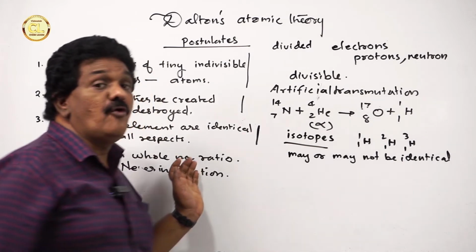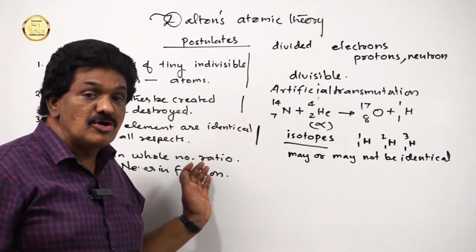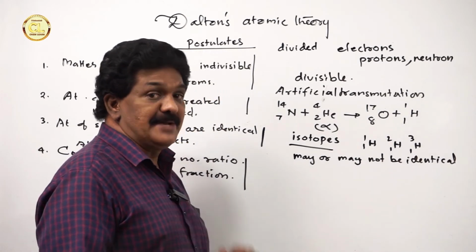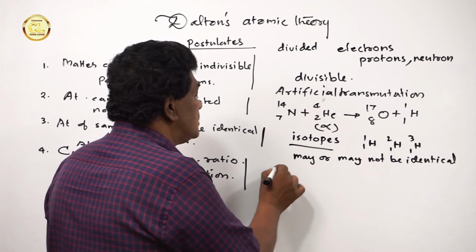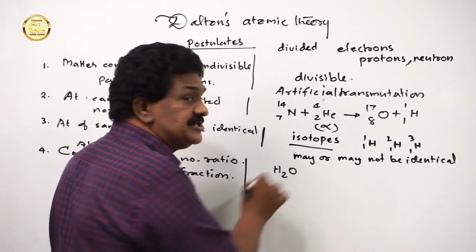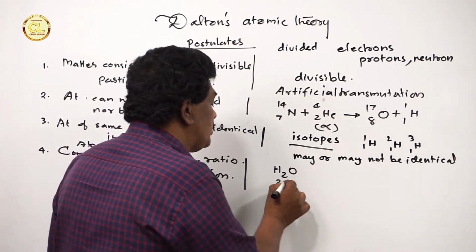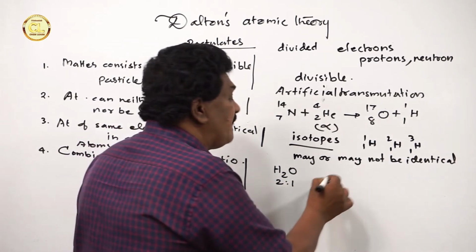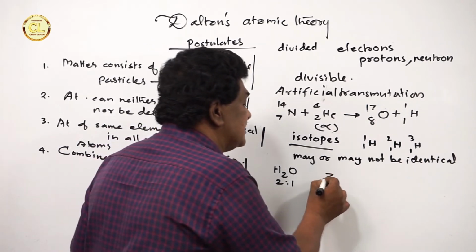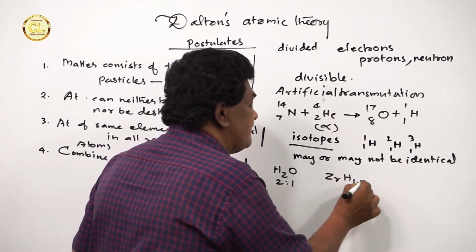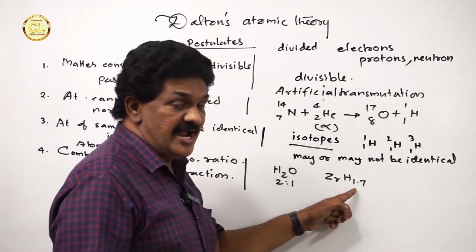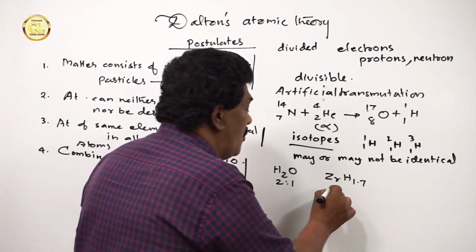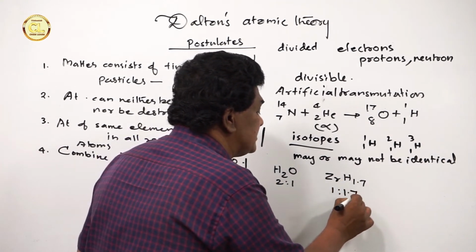Now let us check the fourth postulate, whether it is correct or not. According to the fourth postulate, atoms combine in whole number ratio. Consider the compound water. Here hydrogen and oxygen are in the ratio 2:1. It's a whole number ratio. But when we take another compound like ZrH1.7, zirconium hydride, here zirconium and hydrogen are in the ratio 1:1.7.